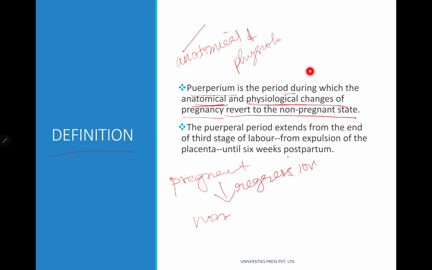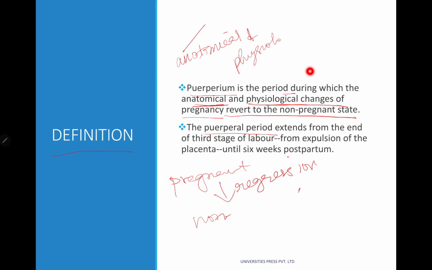The puerperal period extends from the end of the third stage of labor, that is from expulsion of the placenta, until 6 weeks postpartum. So when does the puerperal period start?